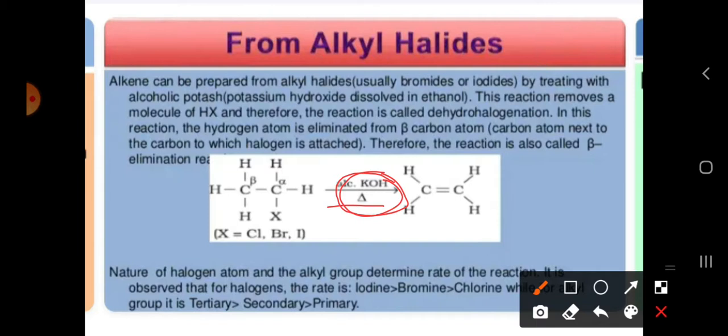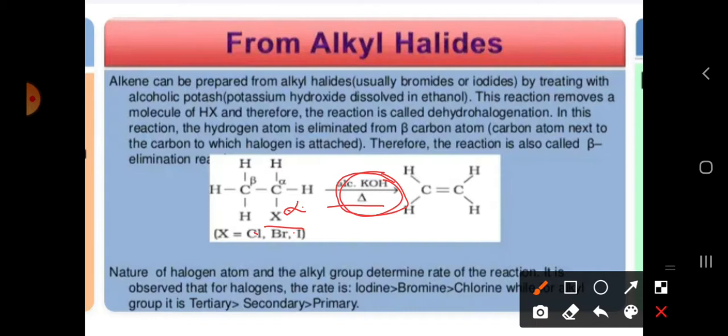Coming to IUPAC naming, wherever the functional group is, there we have to give first priority. Here the functional group is X, so we give it the first position, the alpha position.